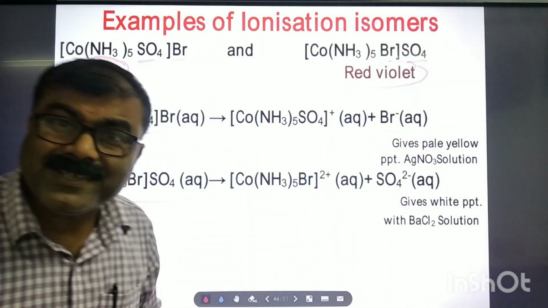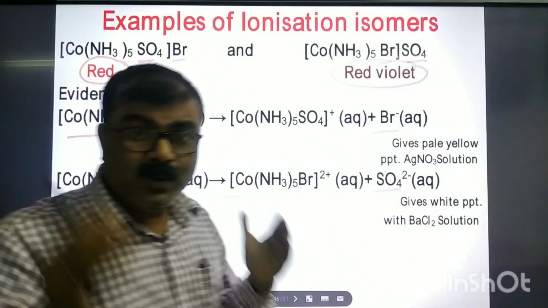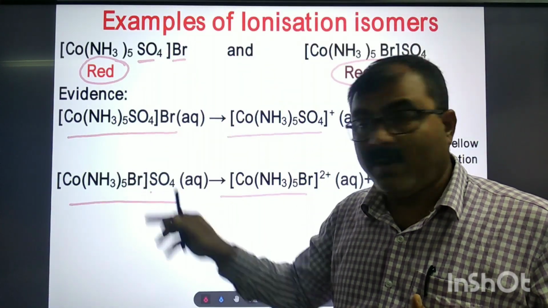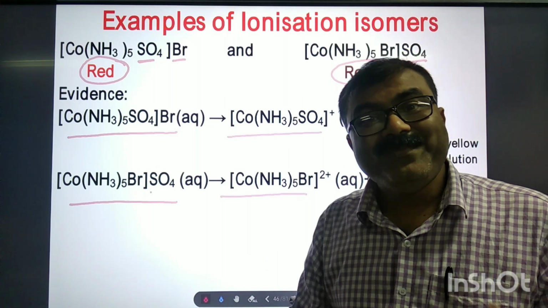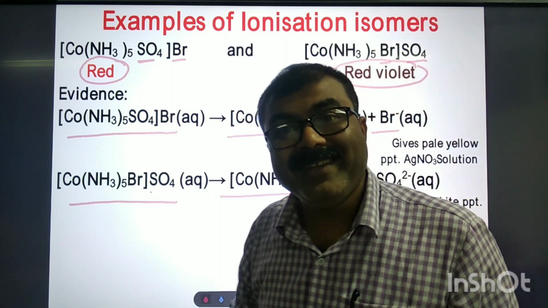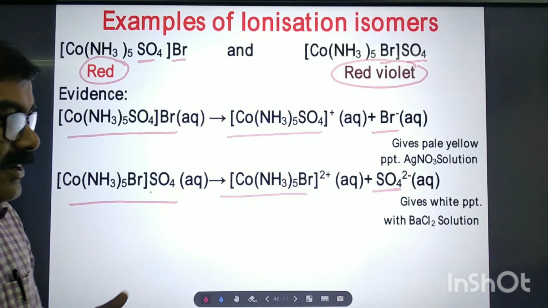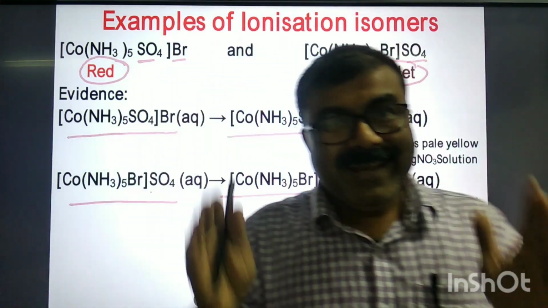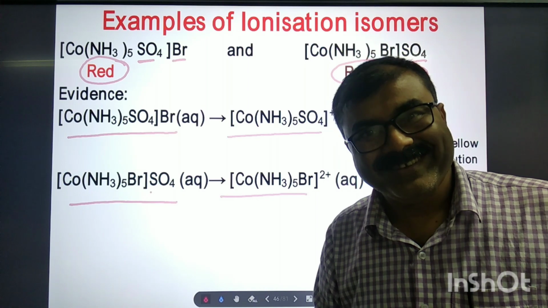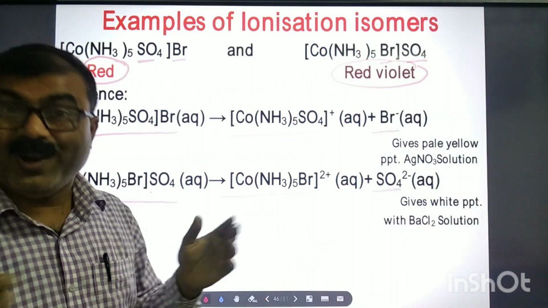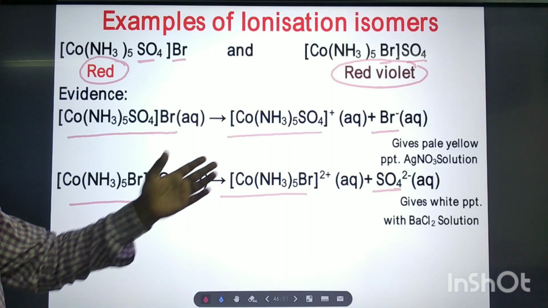So how will you understand that these two compounds give different ions in solutions? Obviously, we have to carry out some chemical tests, as we do in salt analysis.